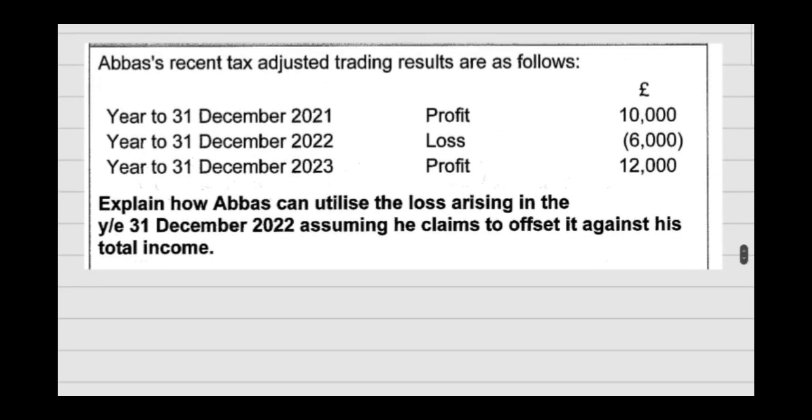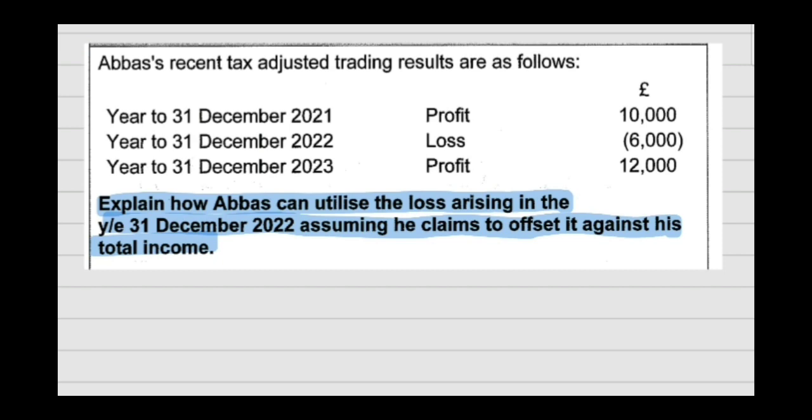Next question. Remember, read the requirement carefully. You have to answer in accordance with the requirement of the question. They are asking us to explain how Abbas can utilize the loss arising in the year ended 31st December 22, assuming he claims to offset it against total income. Now read the question.